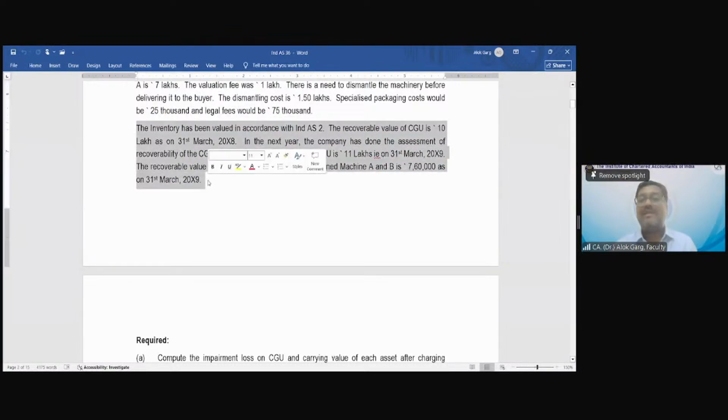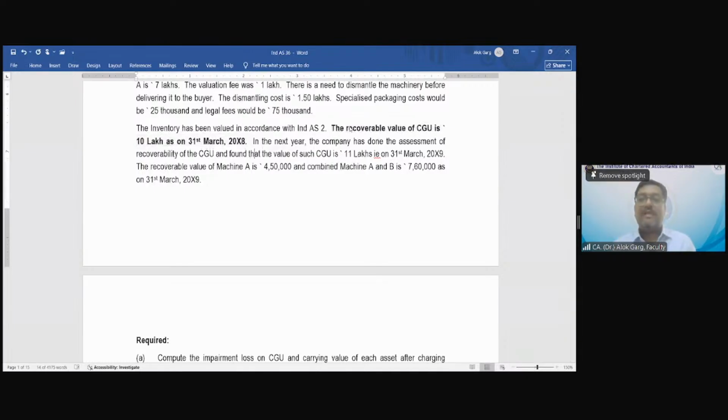On 31st March 2008 the recoverable value of the cash generating unit is given. So I need to do the impairment assessment of the cash generating unit. Now let's go to the cash generating unit.